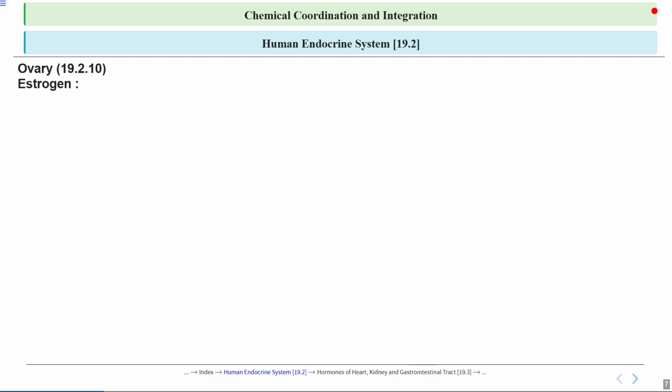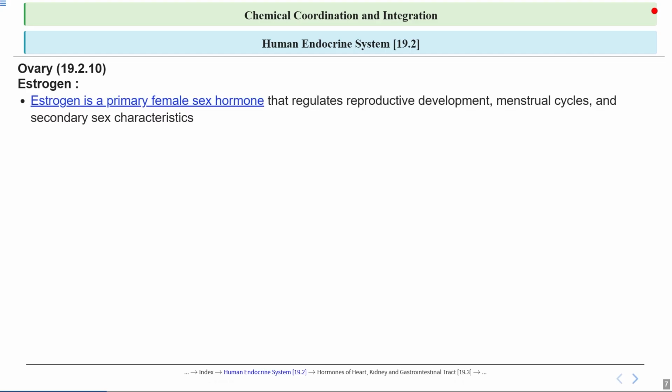In males, it is present in smaller amounts and helps in the development of secondary sexual characteristics. So this is a hormone primarily produced by the ovaries. In males, it is present, but in smaller quantity. Estrogen is a primary female sex hormone that regulates reproductive development, the menstrual cycle, and secondary sexual characteristics.